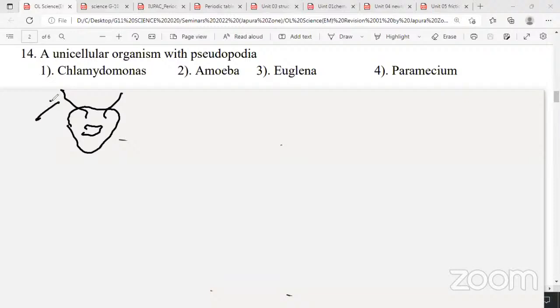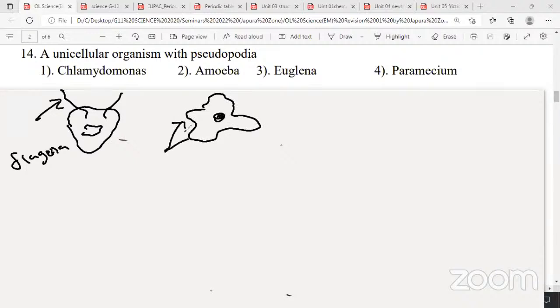Chlorophyll present. Chlamydomonas has flagella as its locomotory organ, this hair-like thing called flagella. Amoeba has pseudopodia as the locomotory organ.